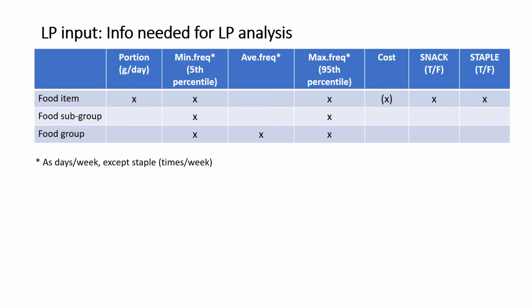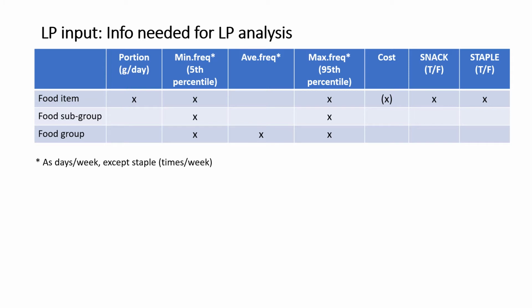For example, food item can be fermented soybean or tempeh, and then the food subgroup is soybean and soybean product, while the food group will be legumes. Or another example is liver as a food item, and food subgroup is organ meats, and the food group is meat, fish, and poultry.